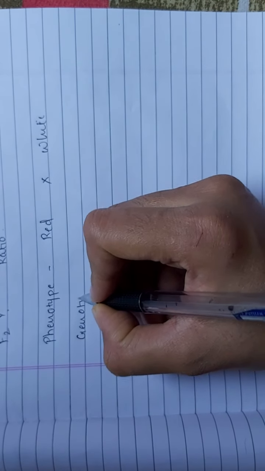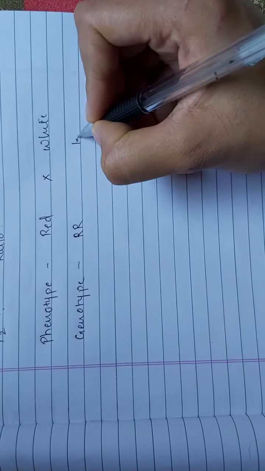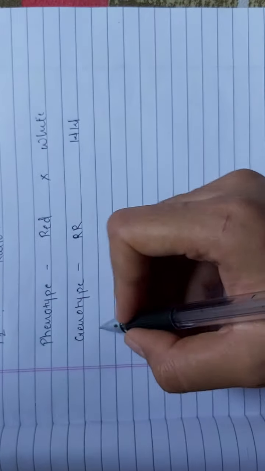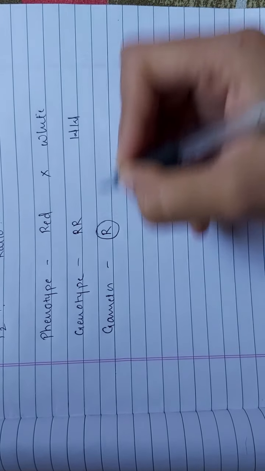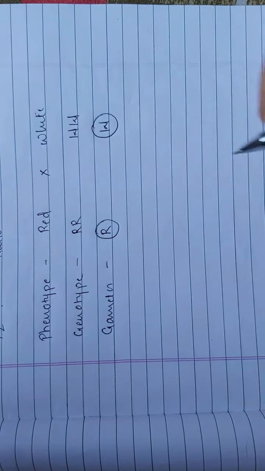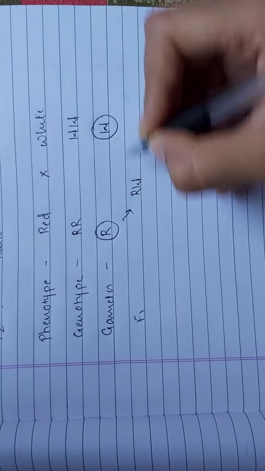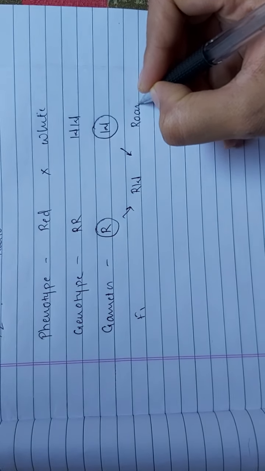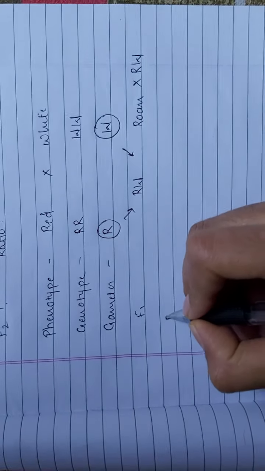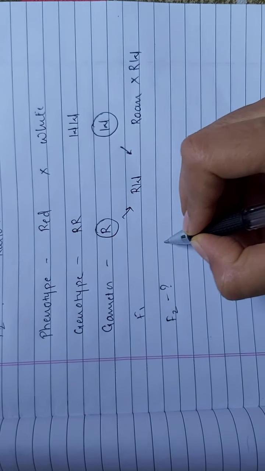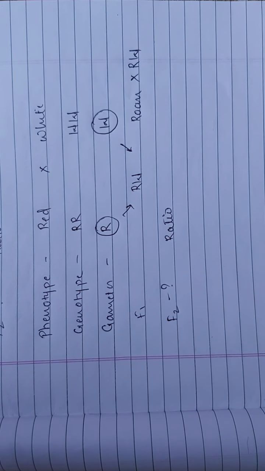Genotype: red color, capital R, white color, capital W. Gametes were capital R, capital W. So in F1, it is roan color cattle. After that you have to do the selfing and find out the F2 generation as well as both the ratios, phenotypic as well as genotypic ratio.